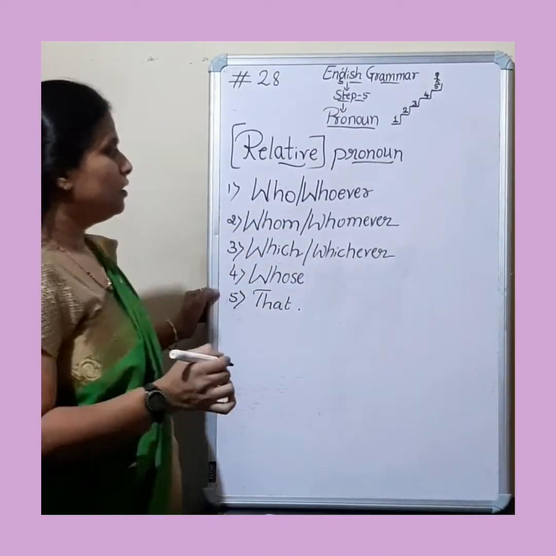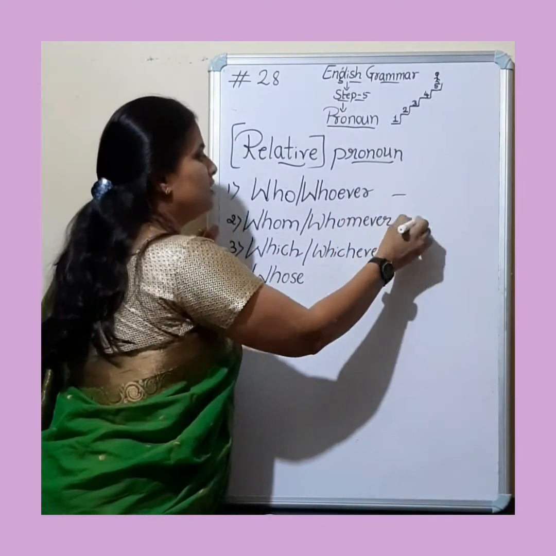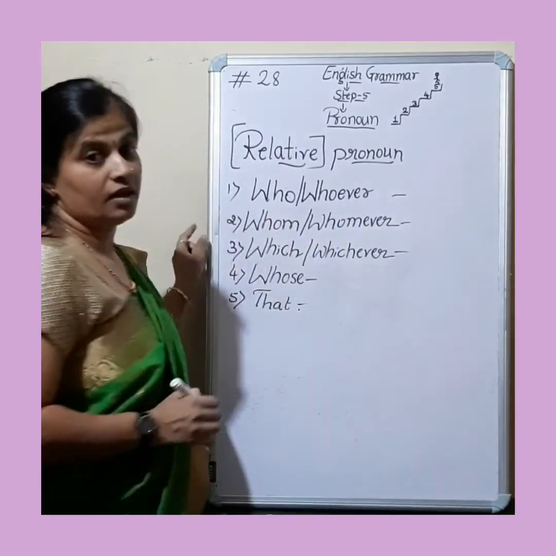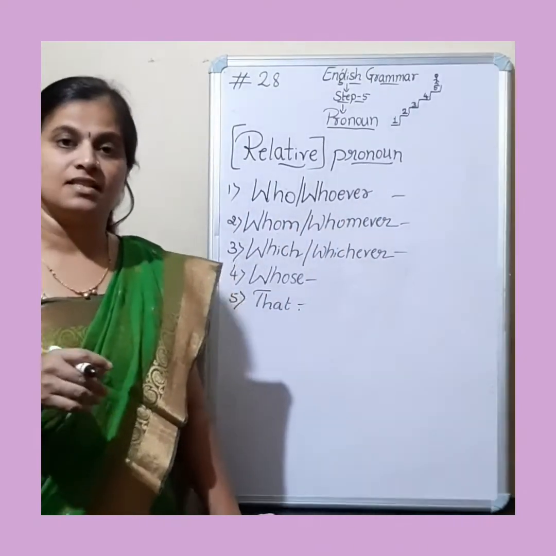Okay, let us see now how these work, right? How these are used in sentences.